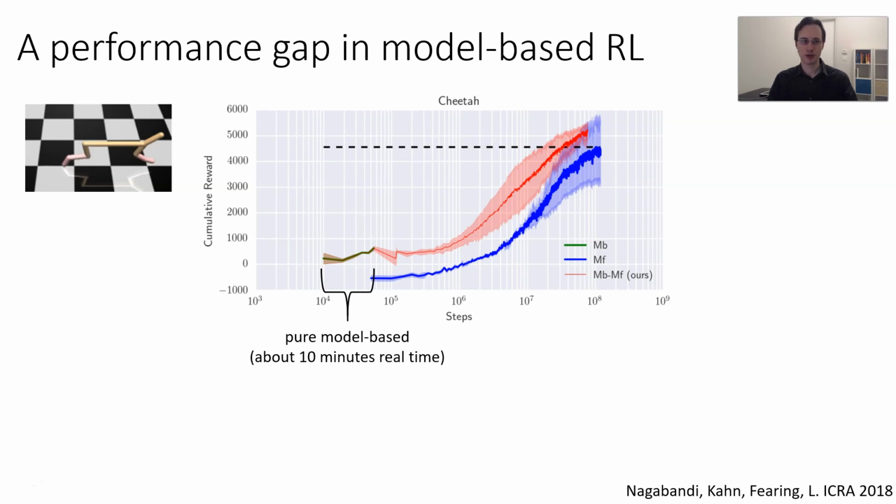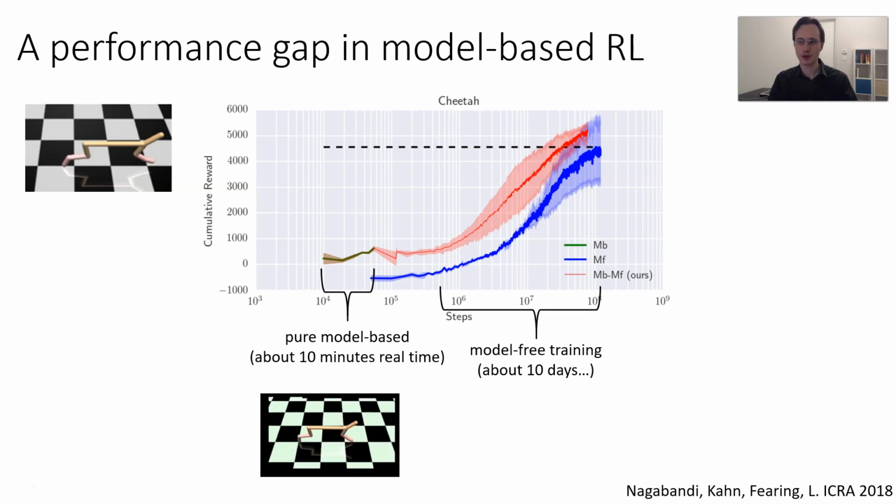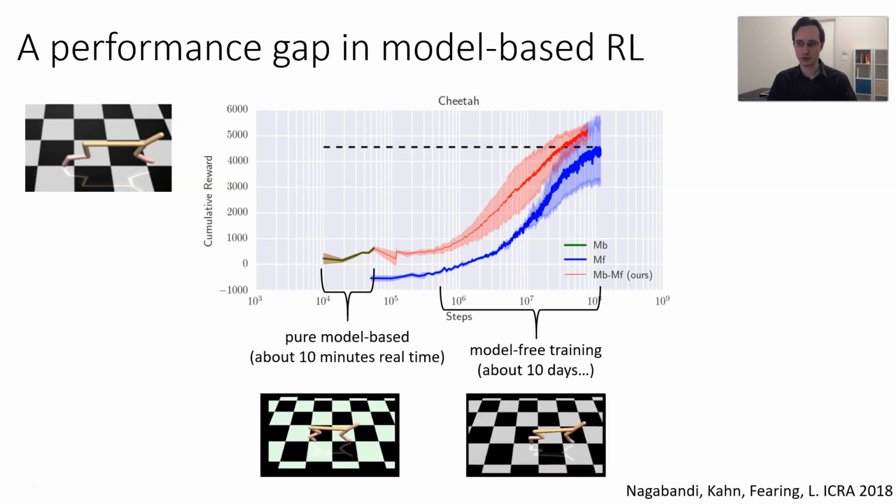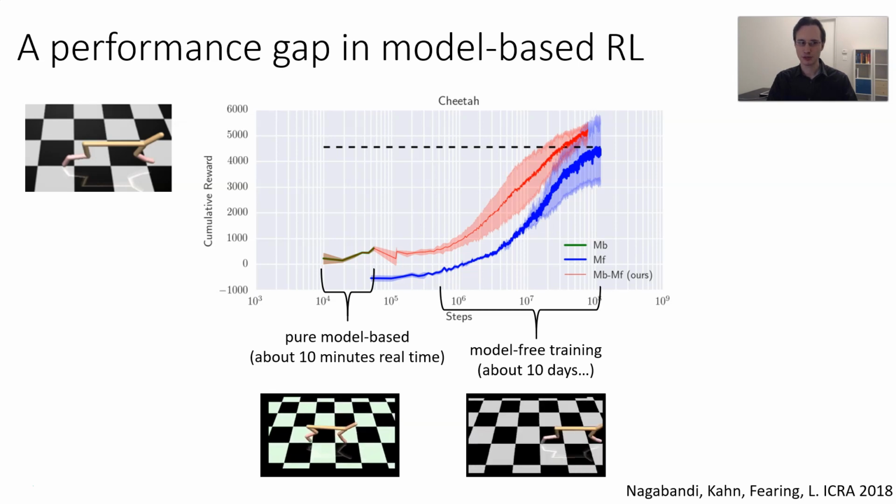At that point, it gets about 500 reward on this task. If you then fine-tune with model-free RL for the equivalent of about 10 days, of course, the simulator is faster than real time, so it goes a bit quicker than that, but if it was real time, it would be 10 days. You get to about 5,000 reward, 10 times better. Here's what 500 reward looks like. It's not terrible. The cheetah actually does manage to make some forward progress. But here's 5,000 reward. So something is clearly missing.